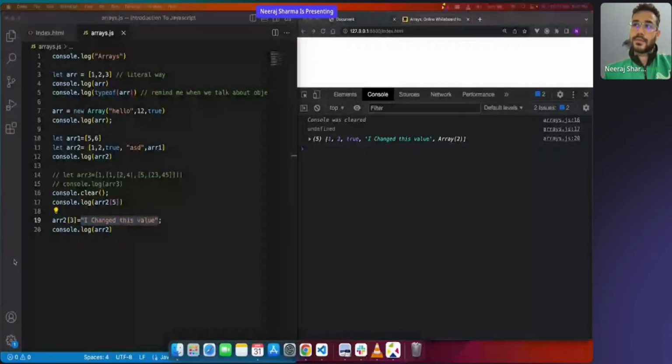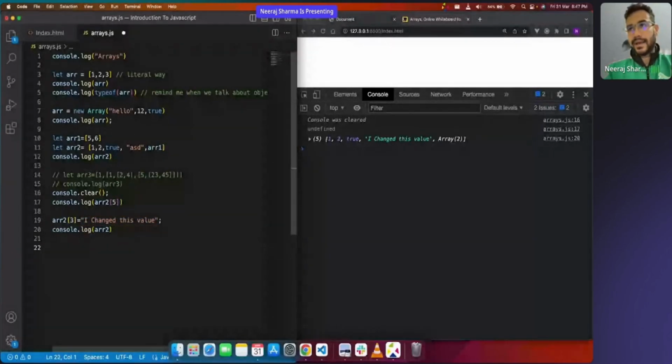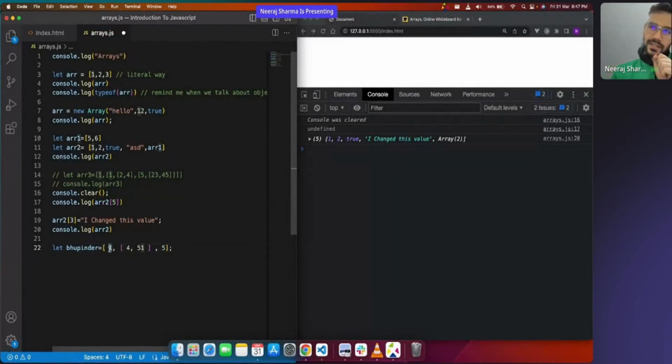Good. Okay, see Bhupinder, consider we have a new array. This is the 0 index, this is the first index, this is the third index. What do you want to access? So Bhupinder wants to access 51.